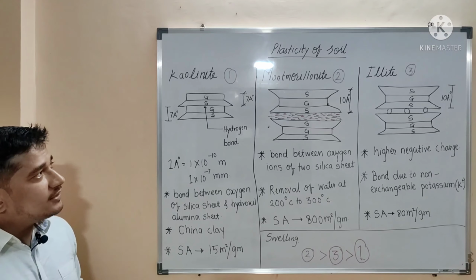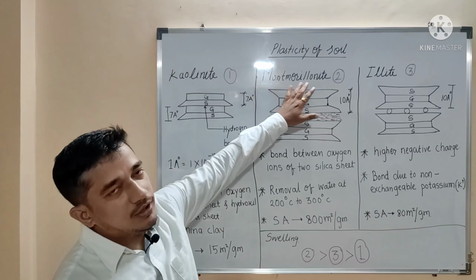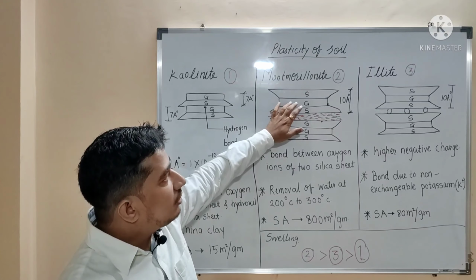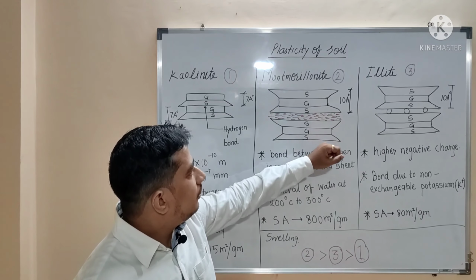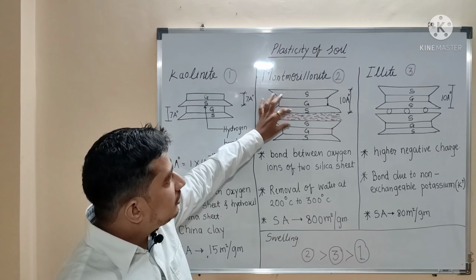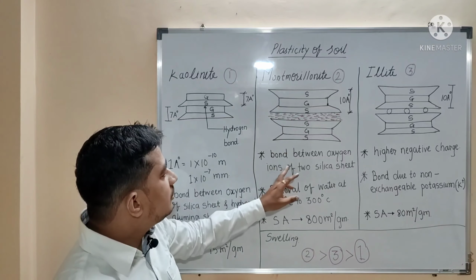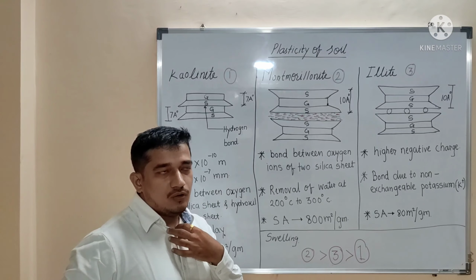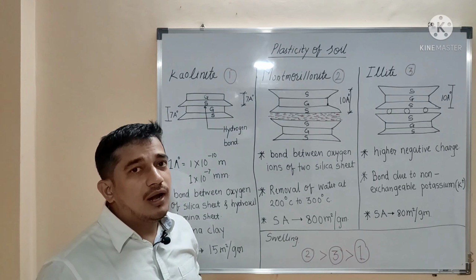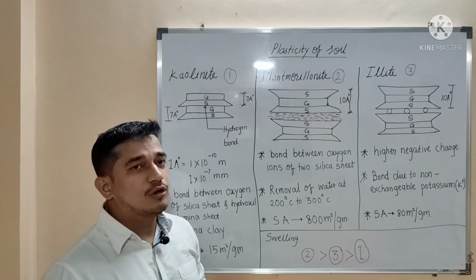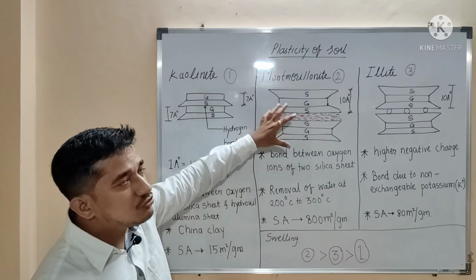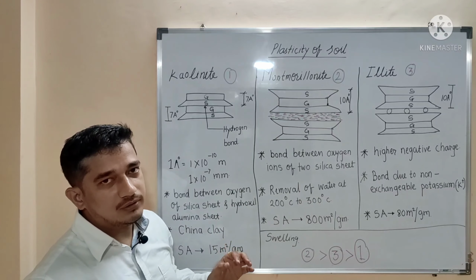So the next mineral is montmorillonite. In this structural unit, the gibbsite will be sandwiched between these two silica sheets, and the bond between these two silica sheets is because of the oxygen ion. As this silica sheet is negatively charged, it will attract water in it, because water is a dipolar liquid. Because of this water in this space, there will be swelling of this montmorillonite mineral.